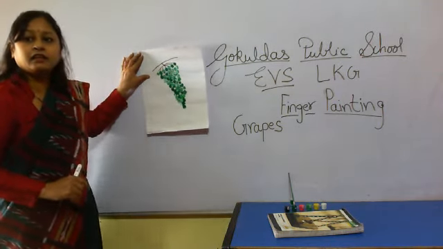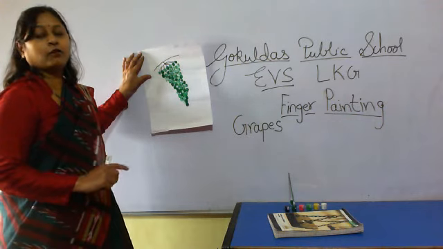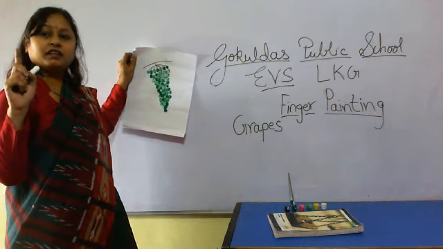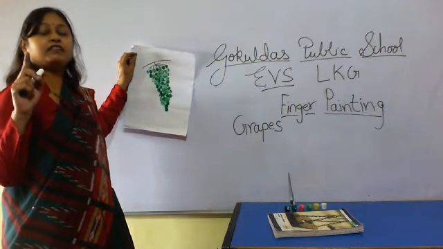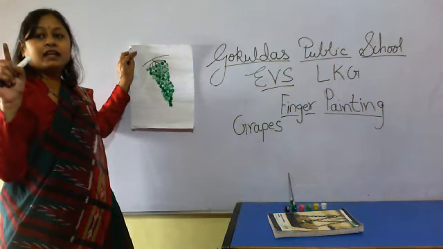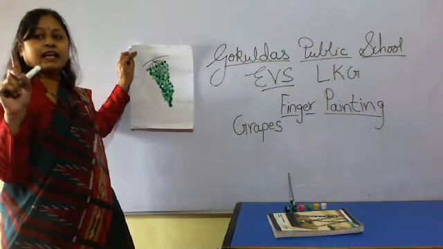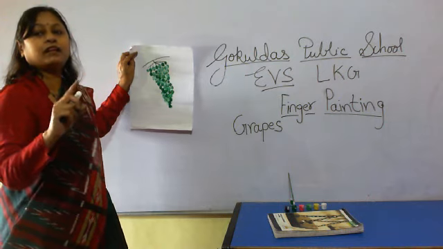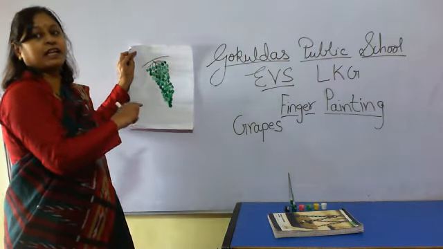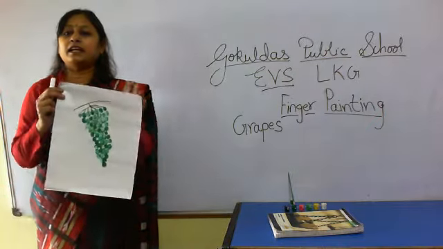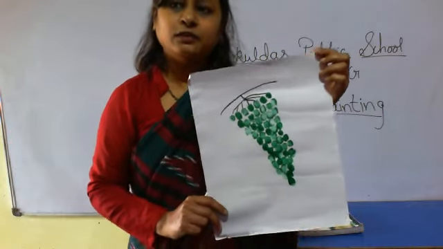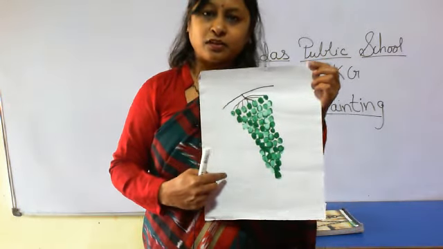What will you write? Finger painting. What have we done? We have done finger painting. With the help of our finger we have made grapes. What have we made? We have made grapes, a bunch of grapes. Look here. It is looking so good now.